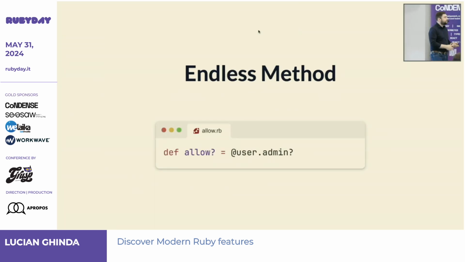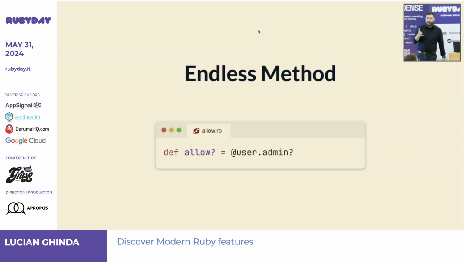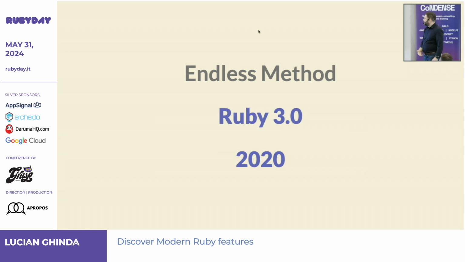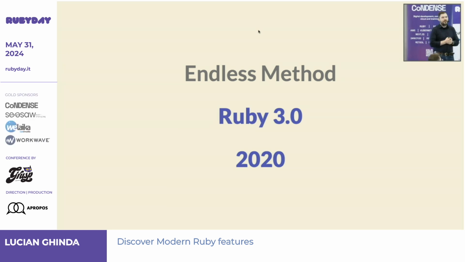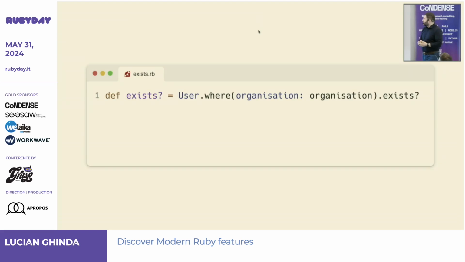Okay, so I'm going to show you some code that I know some people don't like in some ways. They find it weird. So I'm trying to show you some examples of this code and push it in GitHub. This endless method was added in Ruby 3.0 in 2020. This is not chronological. I just put them in order to arrive at pattern matching. So how does it look?